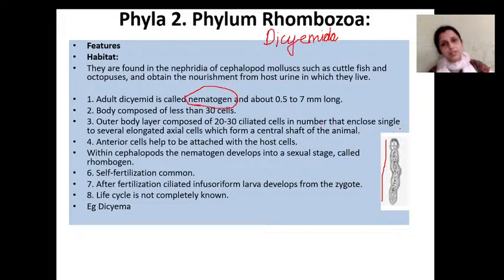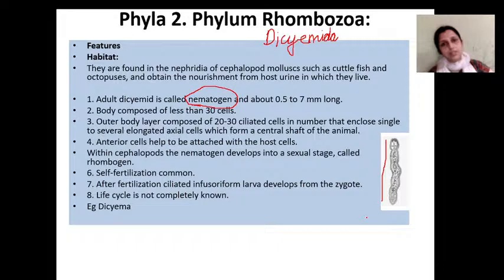Axial cells inside, and the other cells outside, almost 20 cells in total. May I ask you a question? You can put the answer in the chat box. How many cells in total are present in the body of a mesozoan? Total how many cells are present in the body of mesozoa? You can put the answer in the chat box.